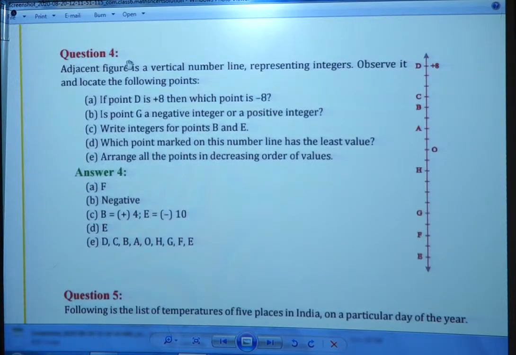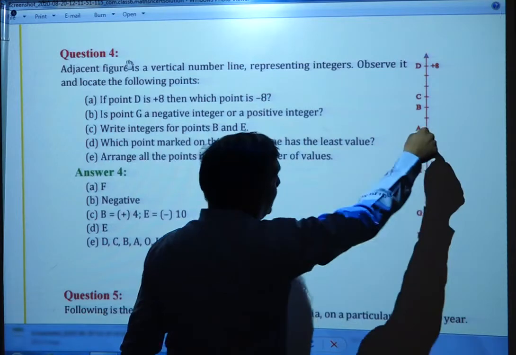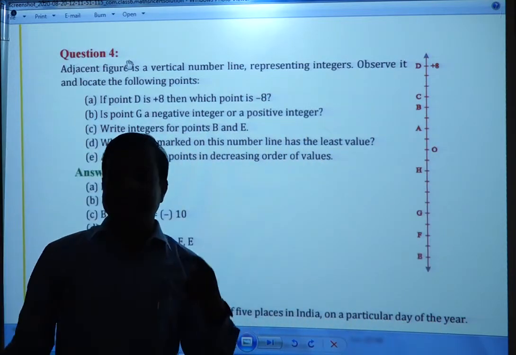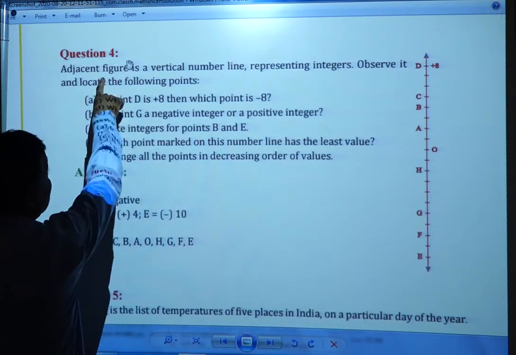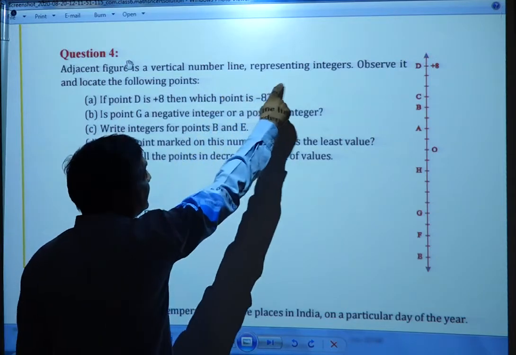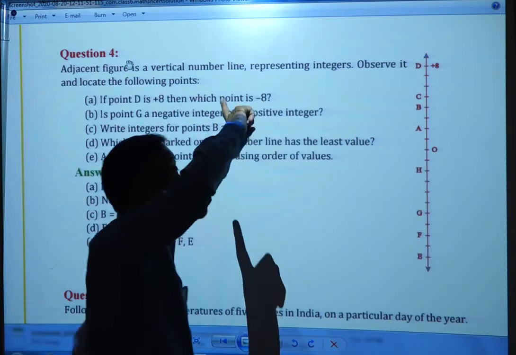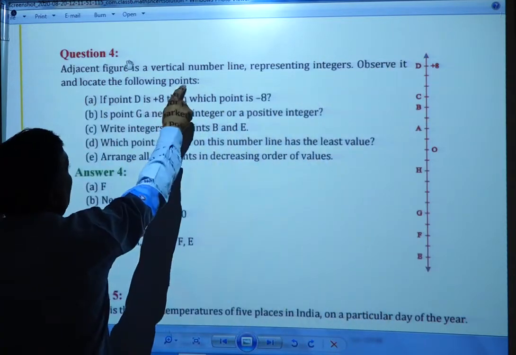Now here, in your textbook, the question refers to the adjacent figure, meaning this figure, as we say adjacent angle, adjacent sides. In the adjacent figure, numbers are written on a vertical number line representing the integers. Minus and plus numbers are there, that's why they are called integers. Observe it and locate the following points.